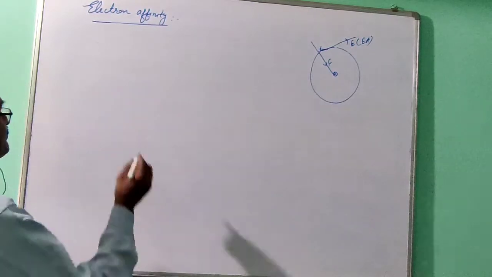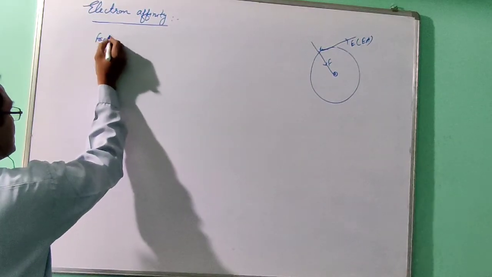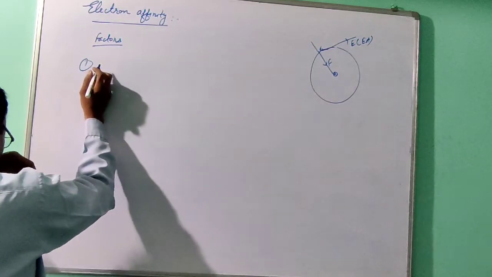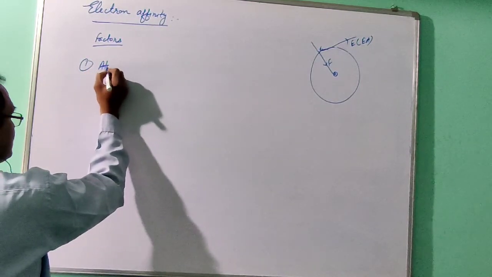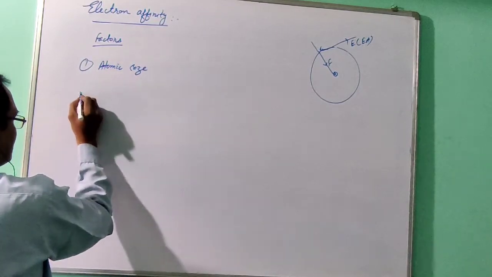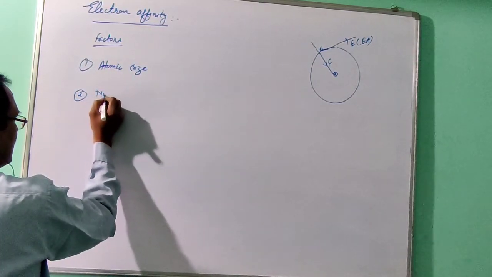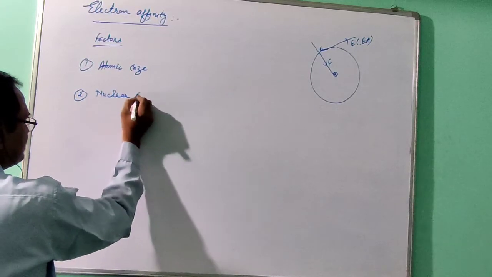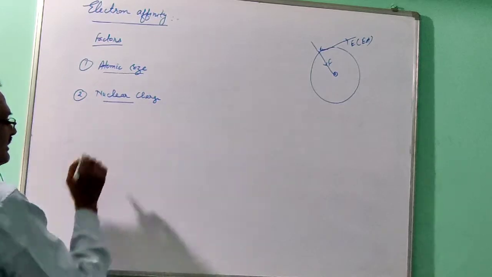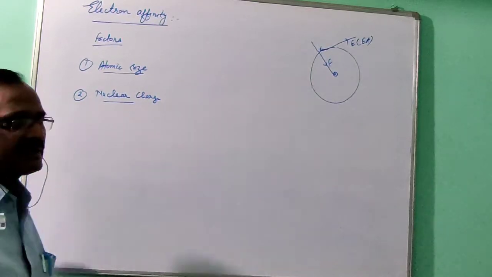The first one is atomic size, and the second one is nuclear charge. These two factors affect the electron affinity.